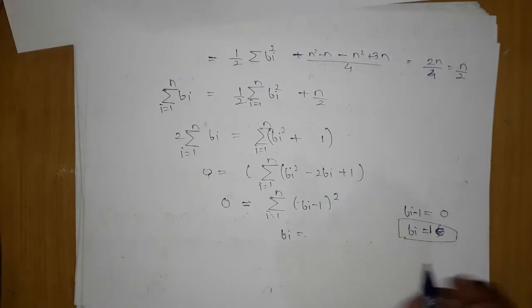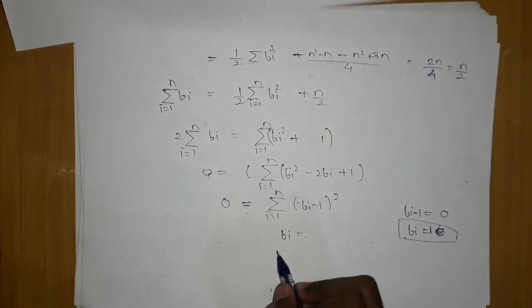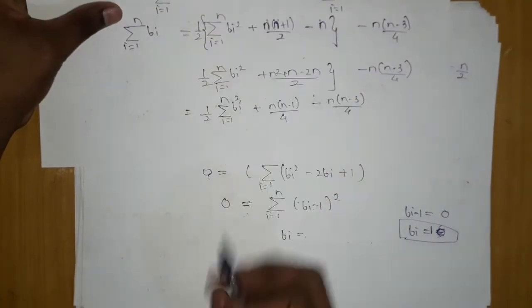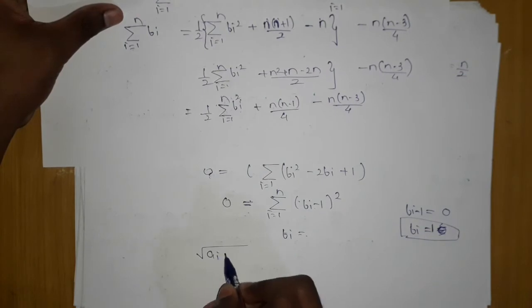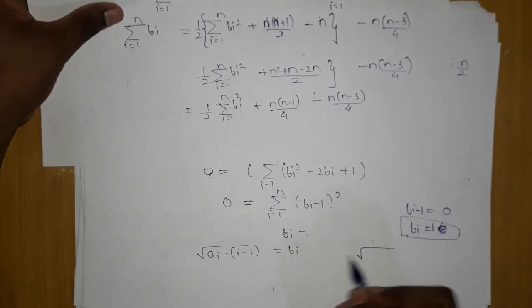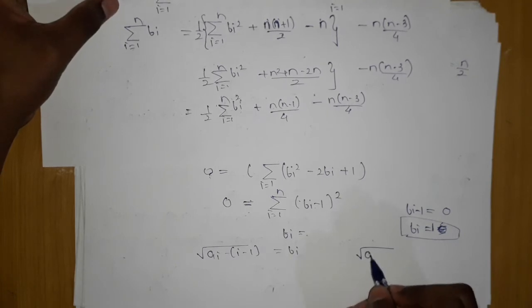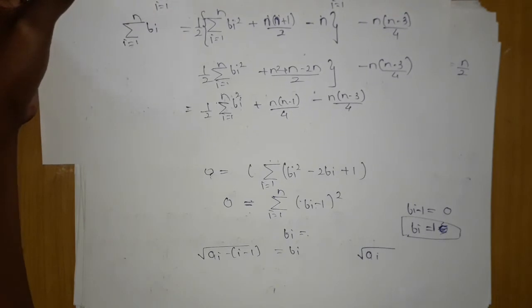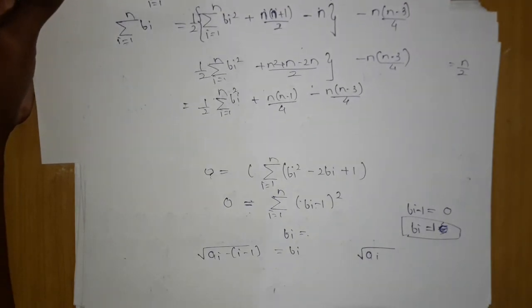When we get this, we know that bi is 1. Remember, ai minus (i minus 1) under root is equal to bi. If I put i equals 1, we want b1, and b1 will also be equal to 1.